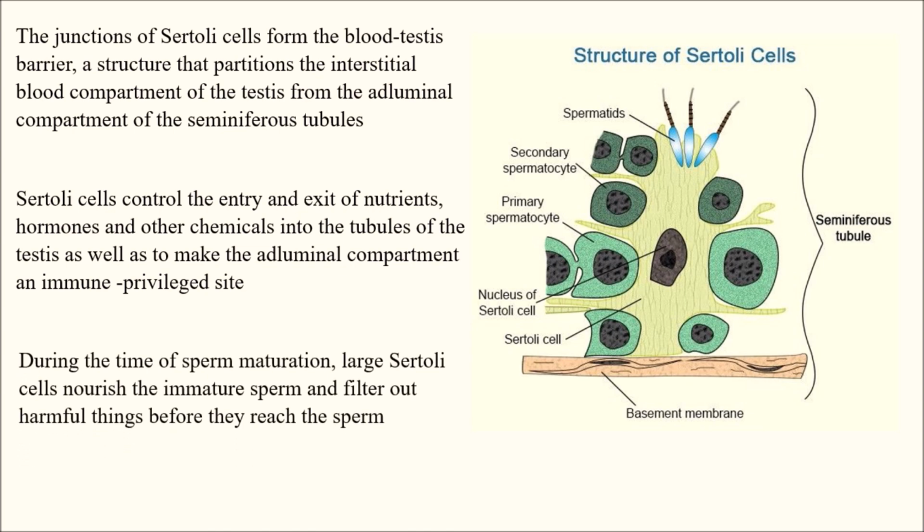During the time of sperm maturation, large Sertoli cells nourish the immature sperm and filter out harmful things before they reach the sperm.